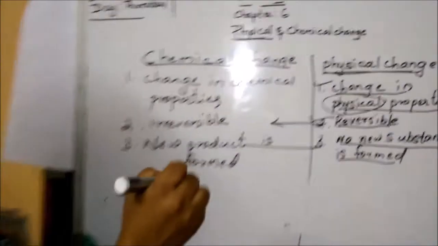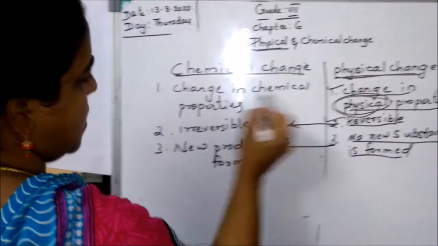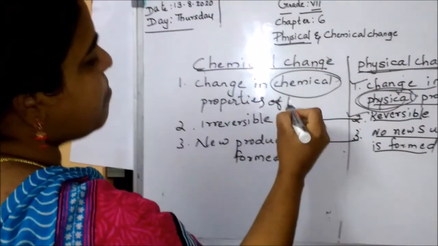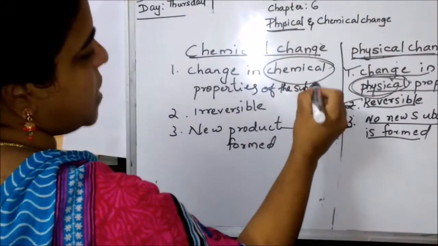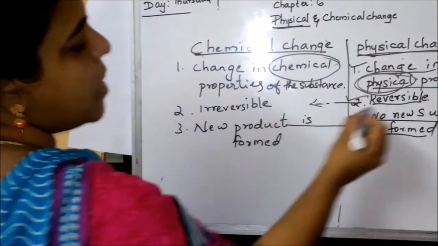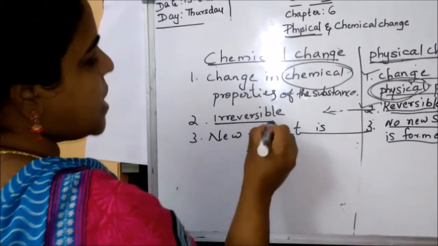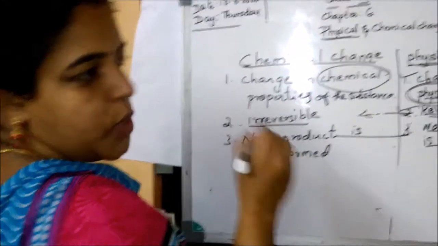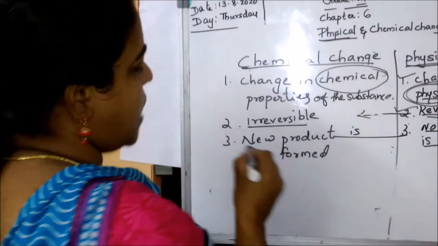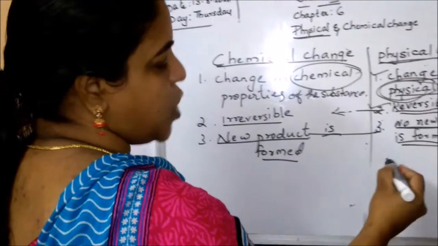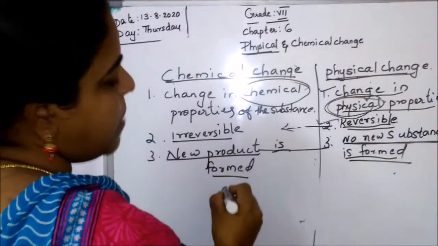Let's start once again. In a physical change, the physical properties change, but here the chemical properties of the substance change. A physical change is reversible; it can come back to the original state. A chemical change is irreversible; it is impossible to come back to the original state. Here a new product is formed. There, no new substance is formed.